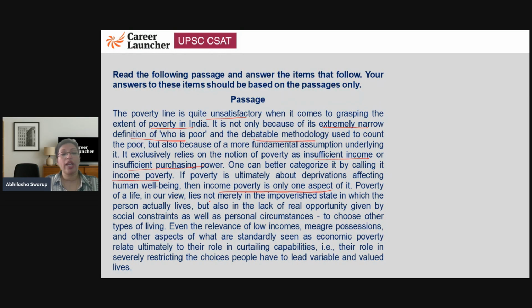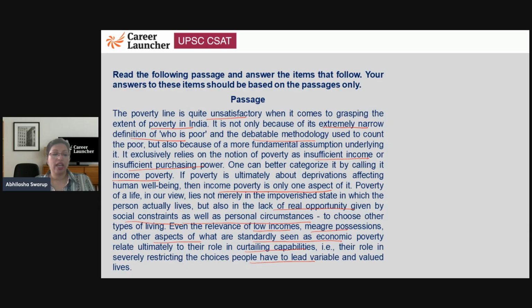Now, if poverty is ultimately about deprivations affecting human well being, then income poverty is only one aspect of it. Poverty of a life, in our view, lies not merely in the impoverished state in which the person actually lives, so not just the money, but also in the lack of real opportunities given by social constraints as well as personal circumstances to choose other types of living. Even the relevance of low income, meager possessions, and other aspects of what are standardly seen as economic poverty relate ultimately to their role in curtailing capabilities, that is, their role in severely restricting the choices people have to lead valuable and valid lives. So, because people cannot have lives where they can choose a career or a way of life, that's why their lives are so limited, and that is what poverty here is all about.